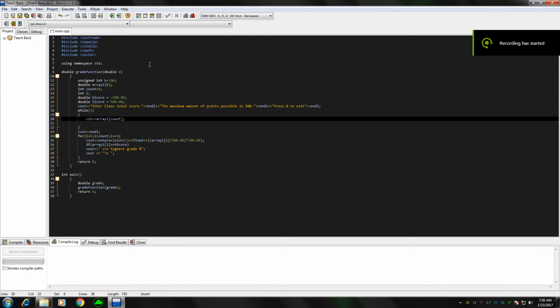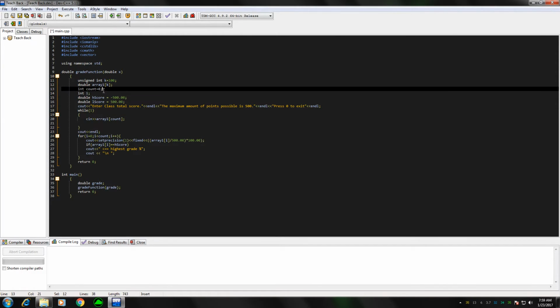Okay, in this tutorial I'll be showing you how to calculate the highest percentage program using arrays. First off, just to not jump the gun here, we will set our unsigned integer k as how many slots we're going to put in the array first. Then we're going to start our counter, as we can see right here, to calculate how many values we're going to be putting into the arrays.